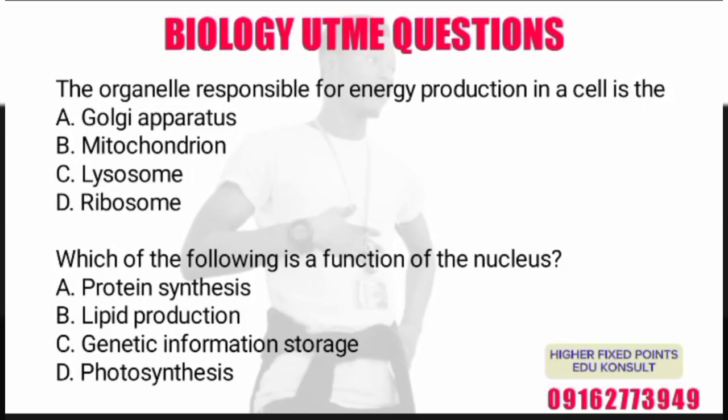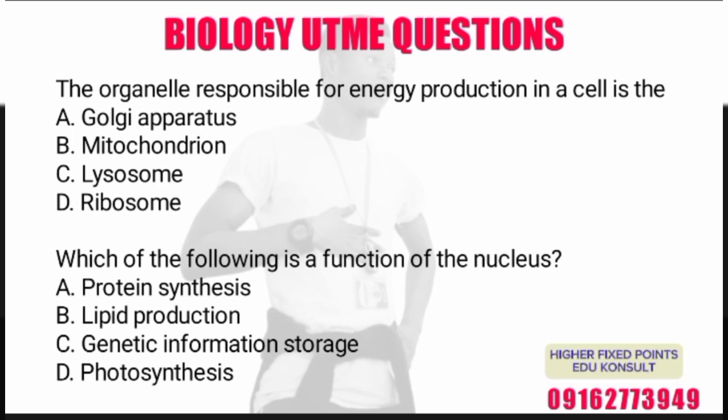Here today we'll be dealing with biology UTME questions for Jambite. So, question one: the organelle responsible for energy production in a cell is the A. We have Golgi apparatus, mitochondrium, lysosomes, ribosome. So the correct option there is mitochondrium, and it is the powerhouse of a cell. It is responsible for the production of energy in a cell.